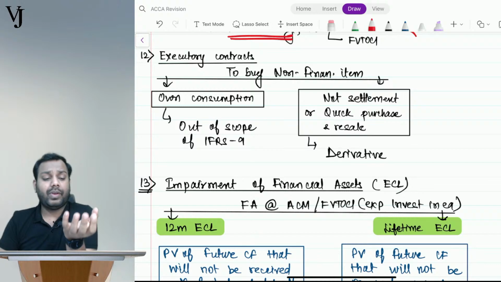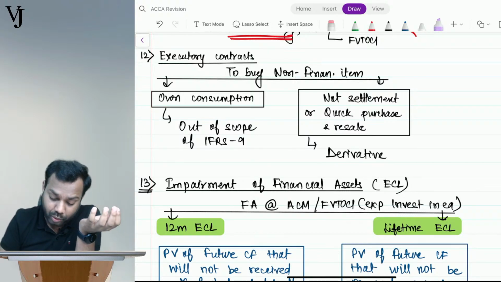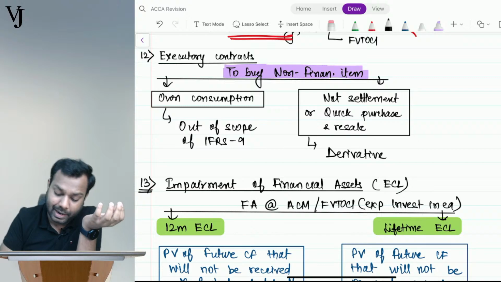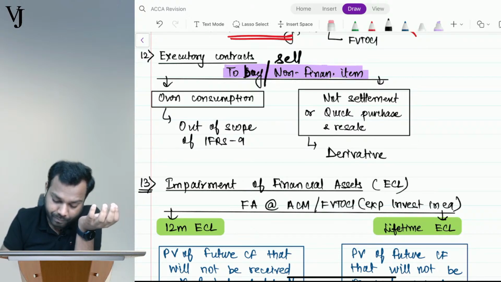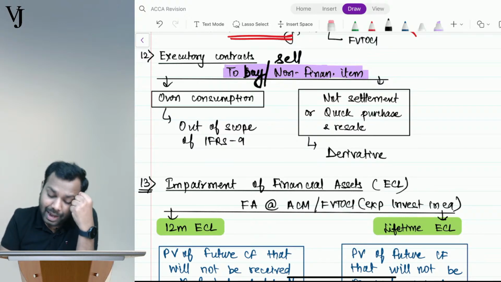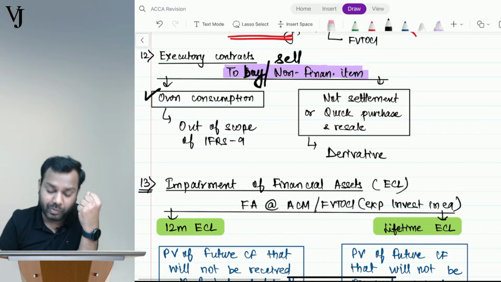So guys, whenever we enter into any contract to buy, and not only buy, I'll write here sell also, to buy or sell any non-financial item, and this is for own consumption.